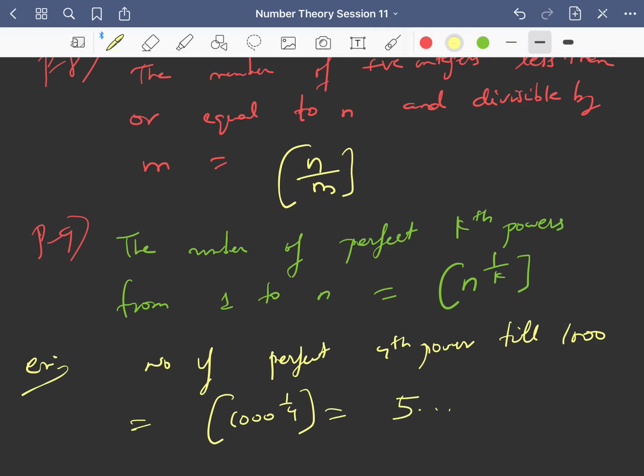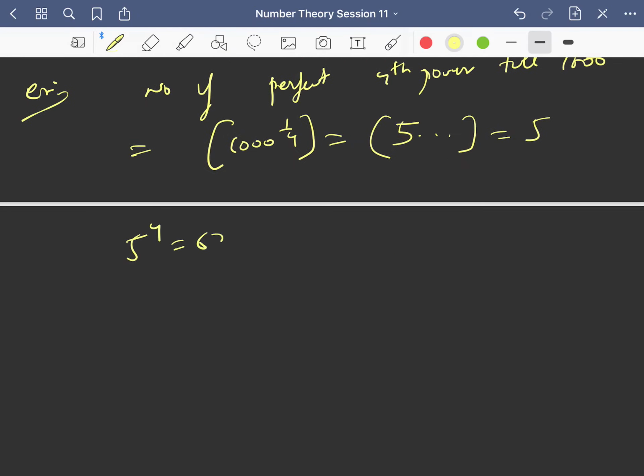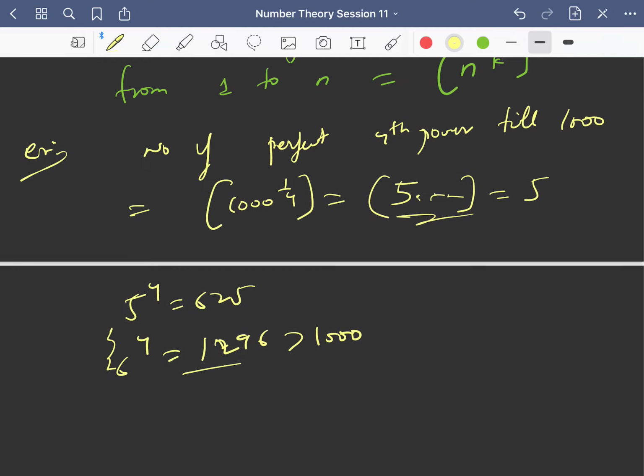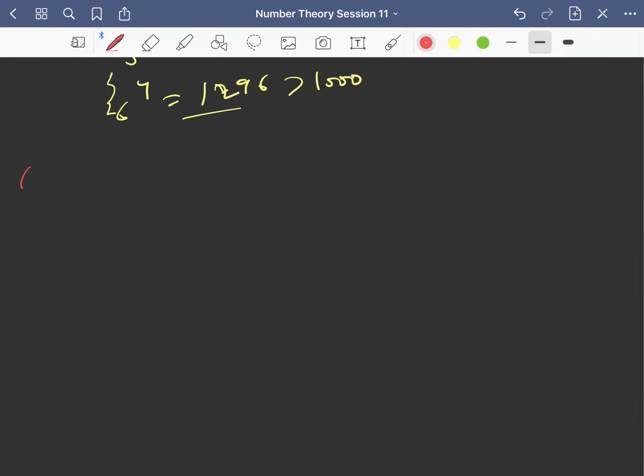So this is nothing but 5 point something, so this is 5, right? Because 5 power 4 is 625, whereas 6 power 4 is 1296. So this is greater than 1000. So 1000 power 1 by 4 will be between 5 and 6, so that will be 5 point something, so its answer will be 5, right? So I think these things are very clear.